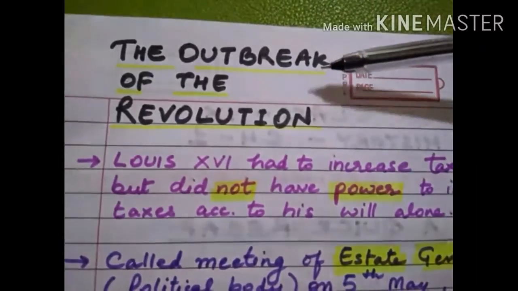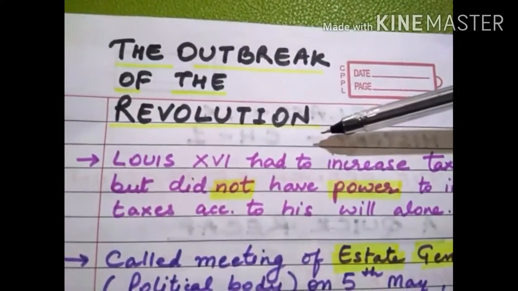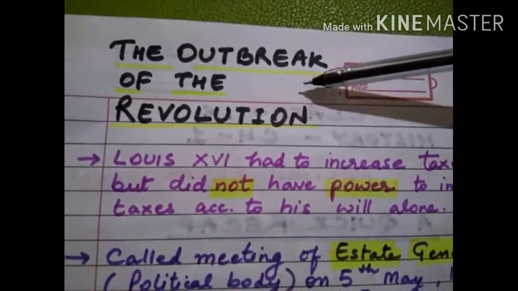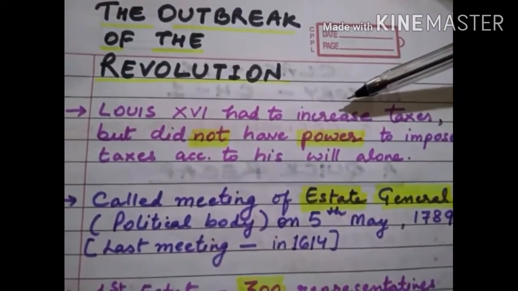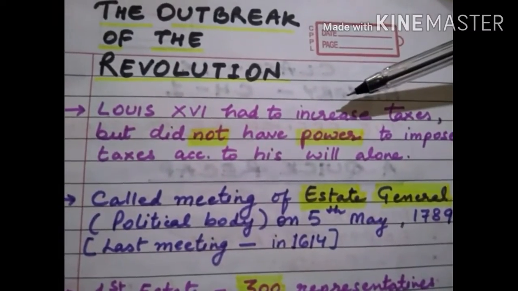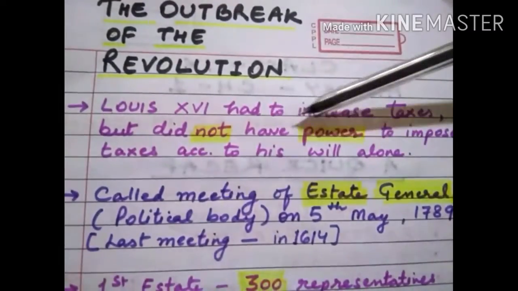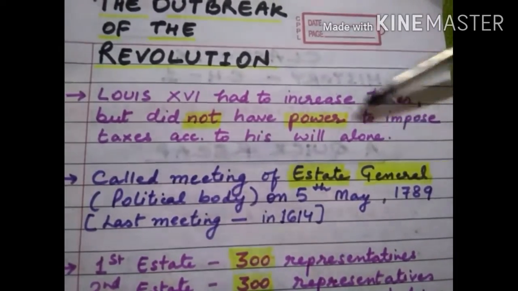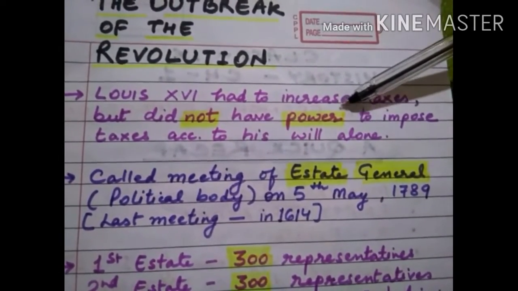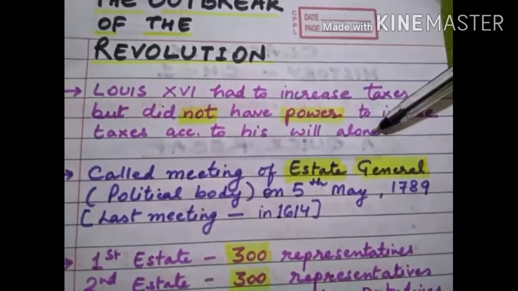So now the outbreak of the revolution means the revolution started, but how did it start? Louis XVI had to increase taxes. You have read the reasons of the empty treasury, but he didn't have the power to impose taxes according to his will alone.